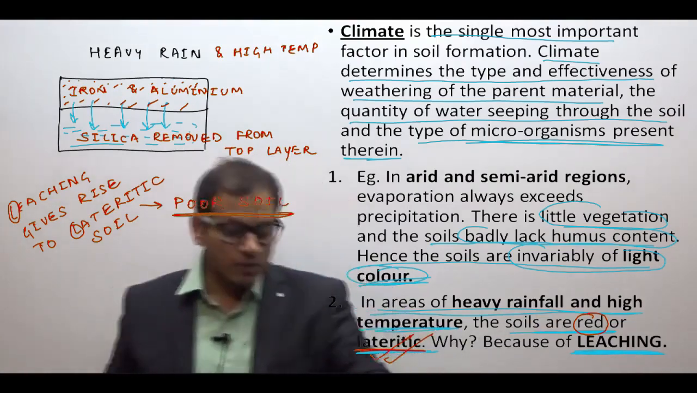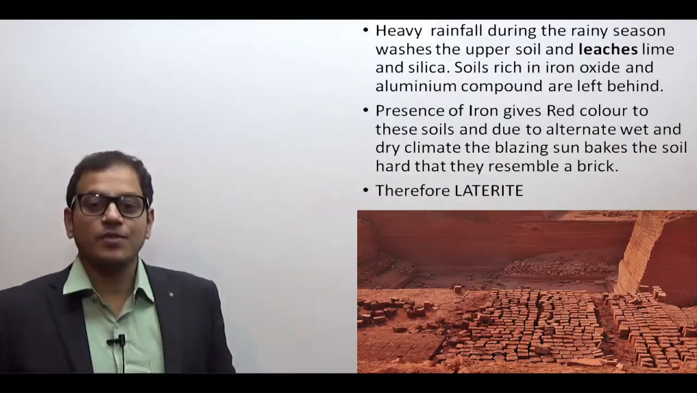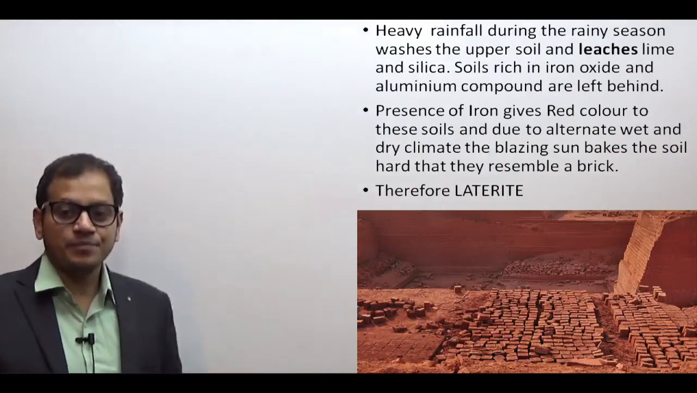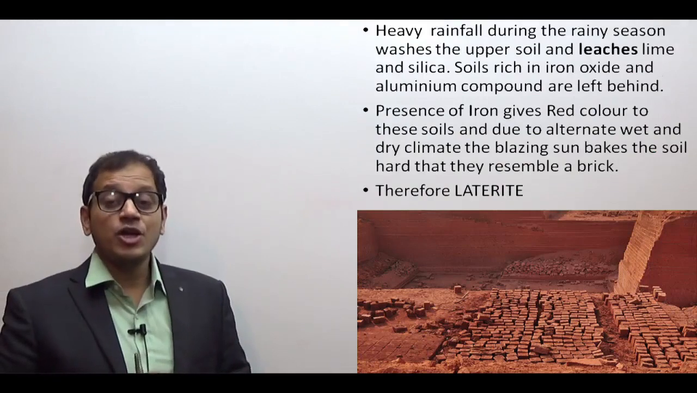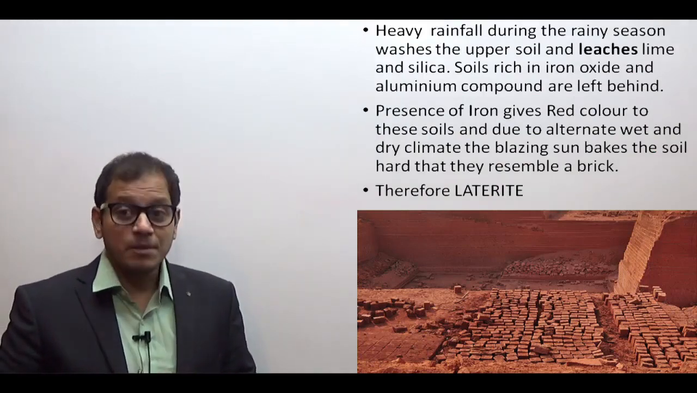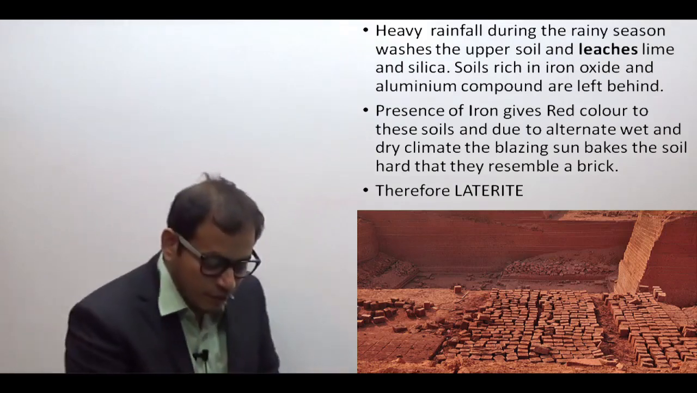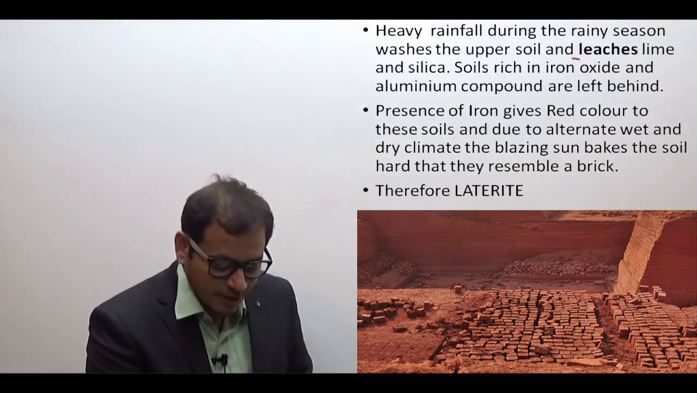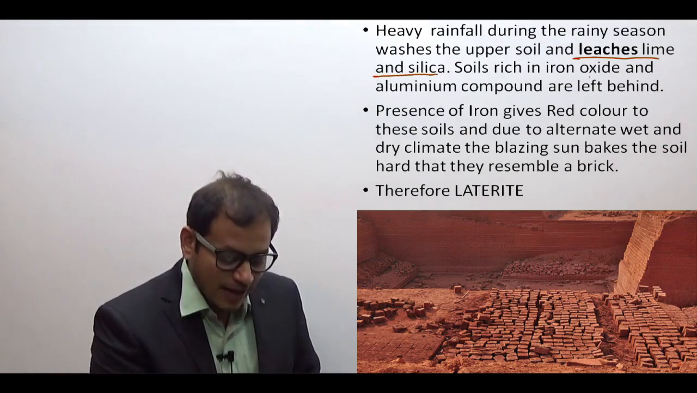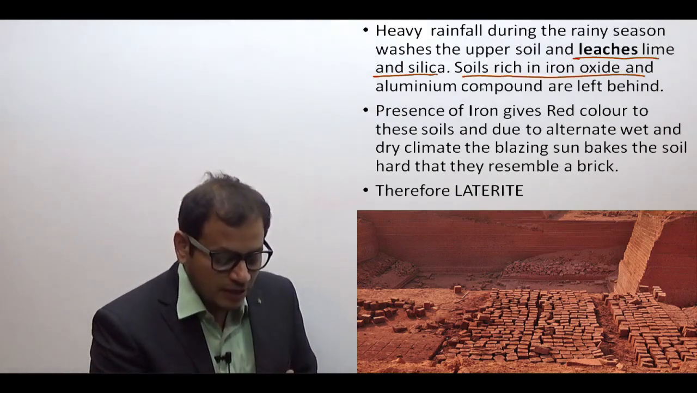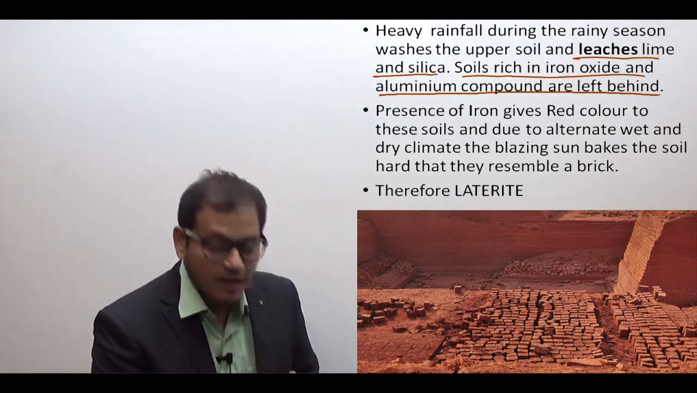Now let us come to the next slide. This is what I have written here. The heavy rainfall during the rainy season washes the upper soil and leaches lime and silica. What does it remove? Leaches means removes. It removes lime and silica, and therefore the soils rich in iron oxide and aluminum compounds are left behind.